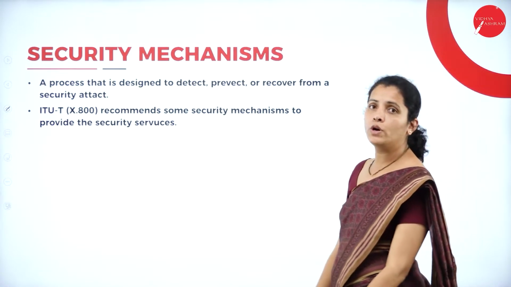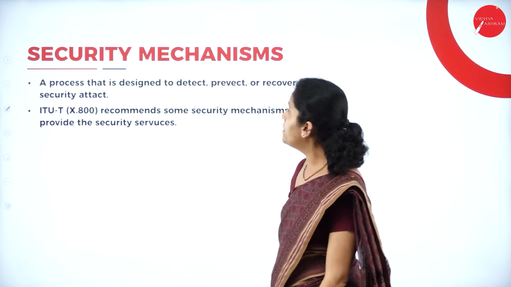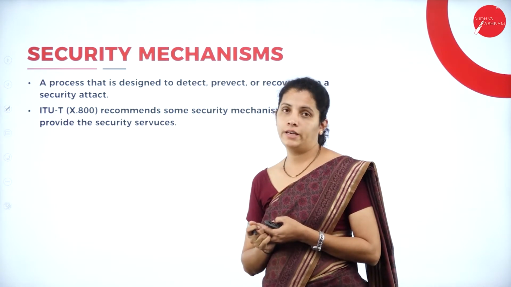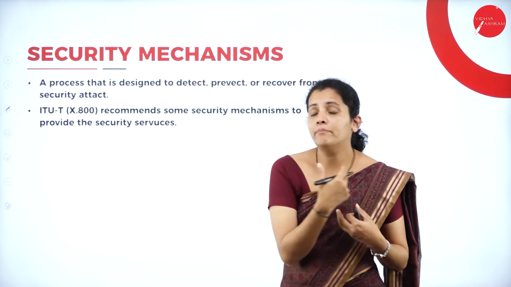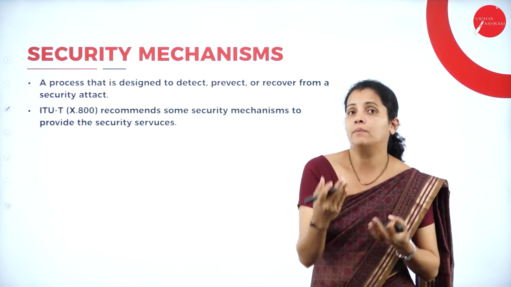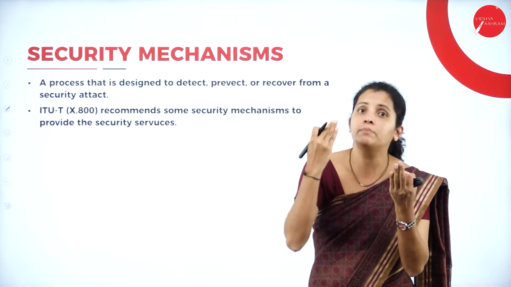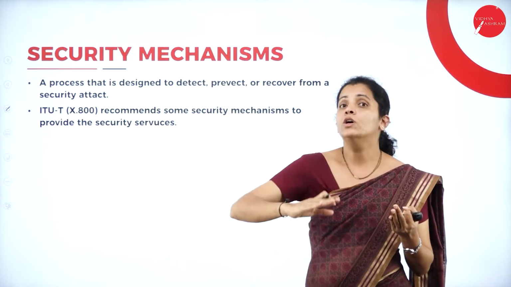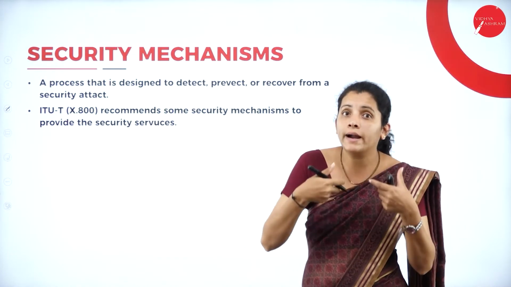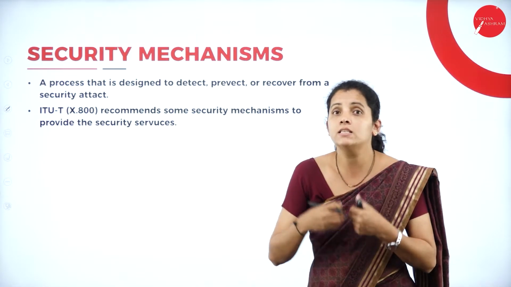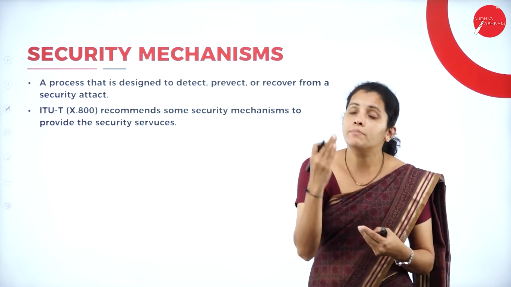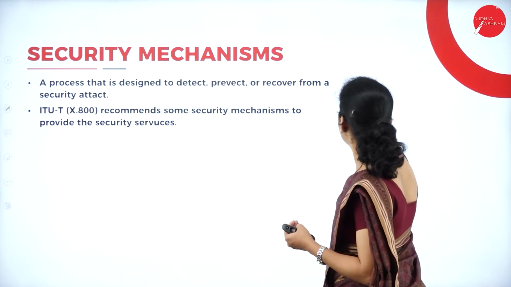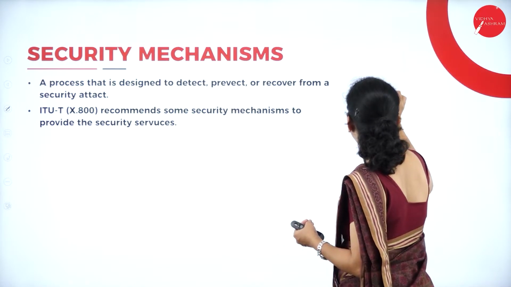Moving further, I'm going to discuss security mechanisms. Till now, we were discussing security attacks. Now I am familiar with the attacks, but I want to prevent my network assets from the attacker. For that, I require some kind of services as well as some kind of mechanism, and that can be provided with the help of ITU-T.